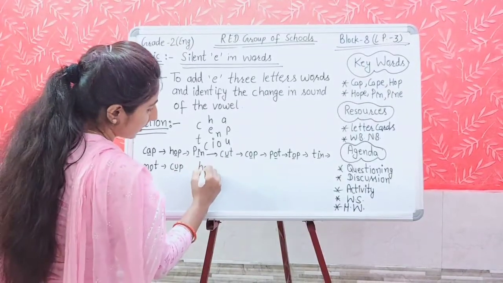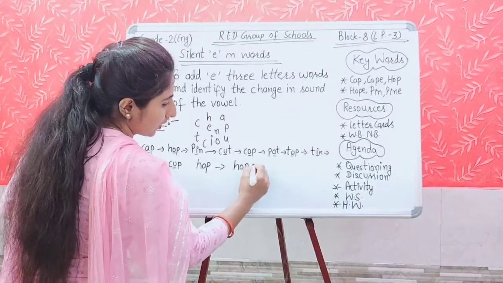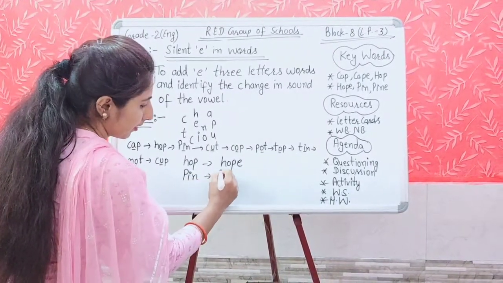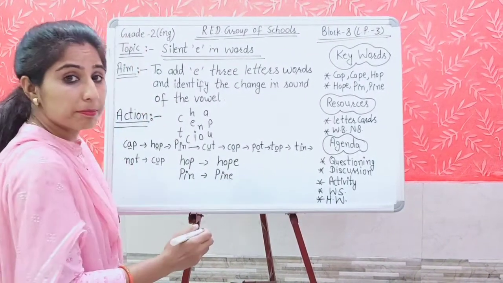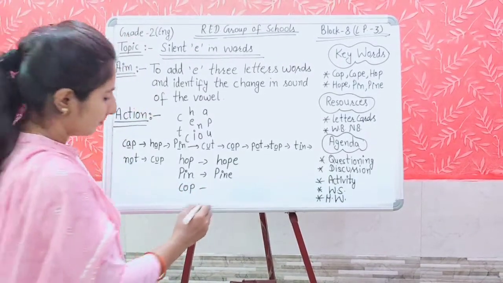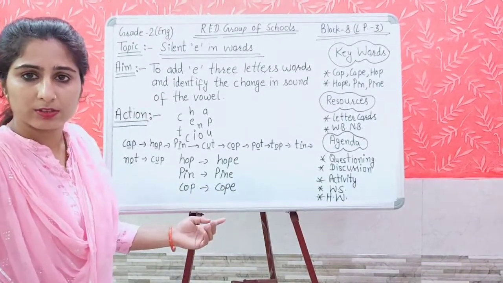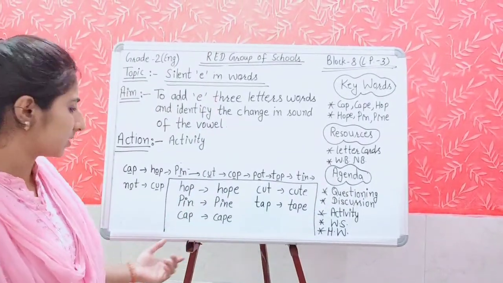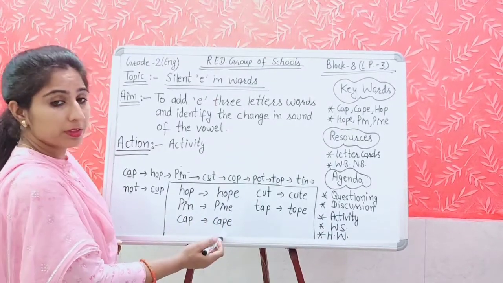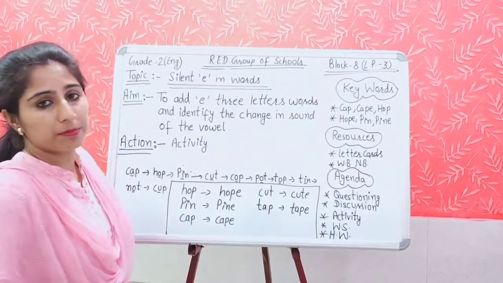Like what is this? Hop. What is it now? Hope. Pin. Now pine. Cop. Hop. So now look at these words. Hop, hope, pin, pine, cap, cape, cut, cute, tap, tape.